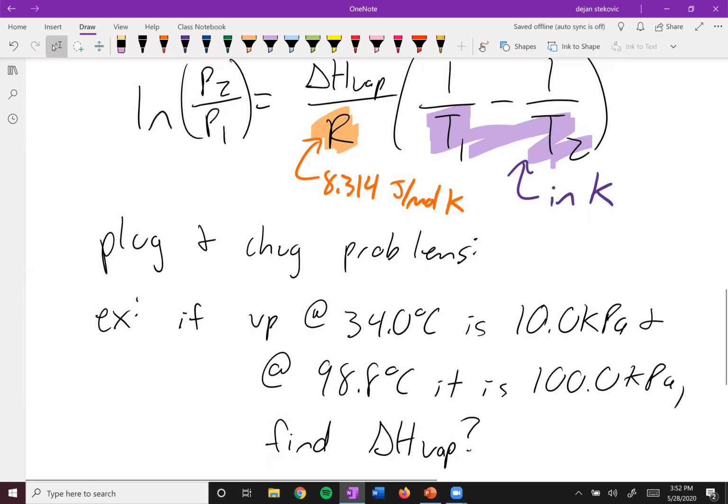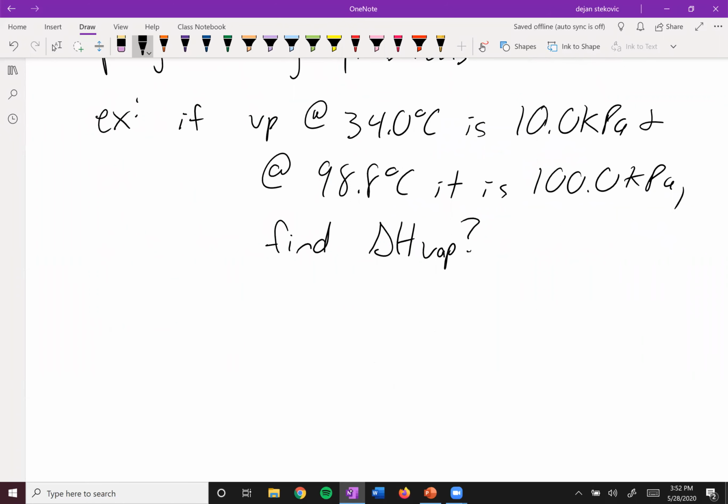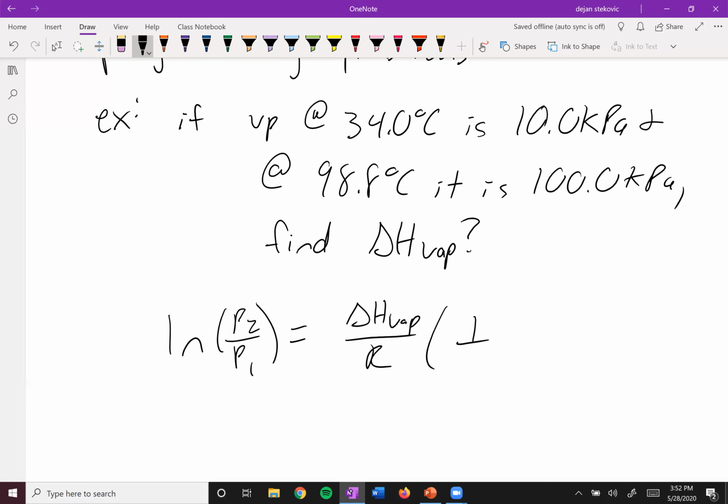And so what you're going to do here is just plug and chug. So you have your equation, ln of P2 over P1 equals delta H of vaporization over R times 1 over T1 minus 1 over T2. And what we want to solve for here is delta H of vaporization.